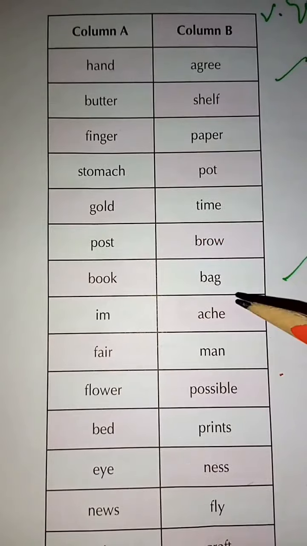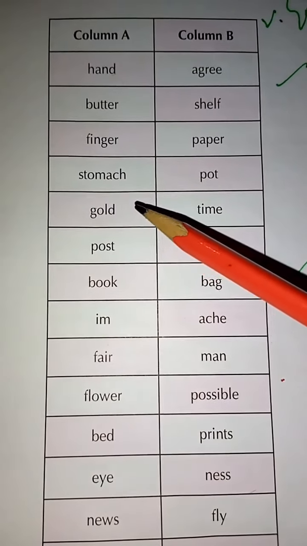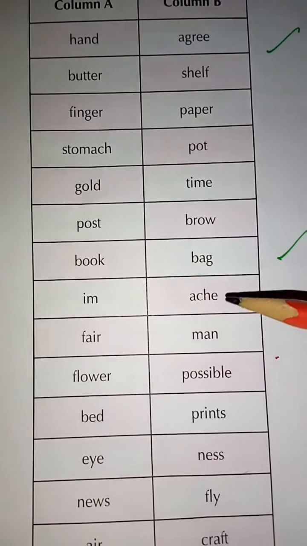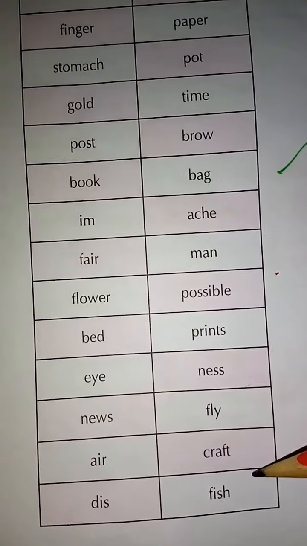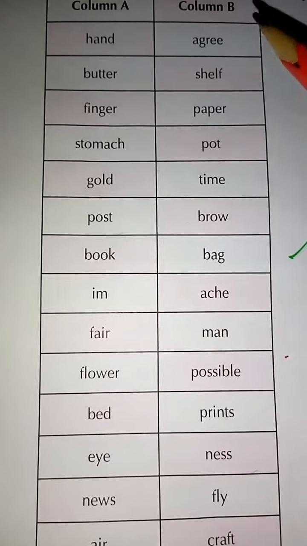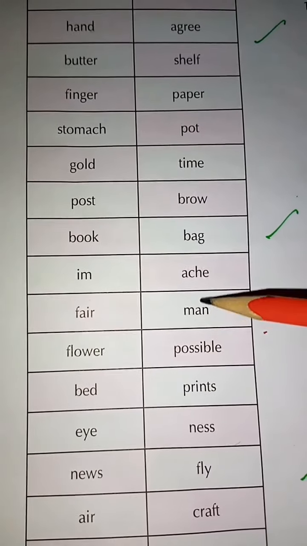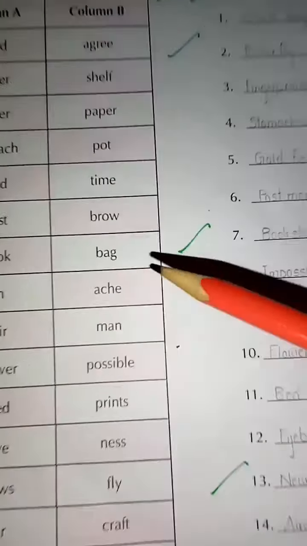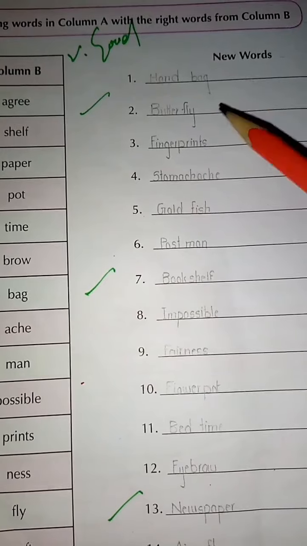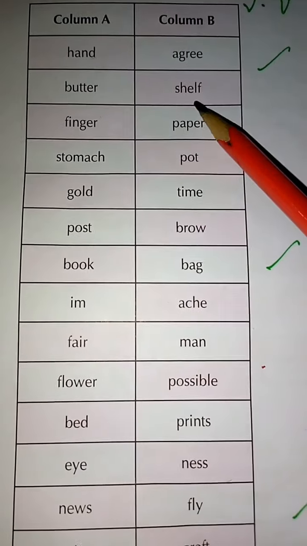Stomach ache. Then gold fish. Then post, which one is a suitable word from column B? Man. Postman. And what you have to do is write all the new words in these blanks. Then book, shelf,